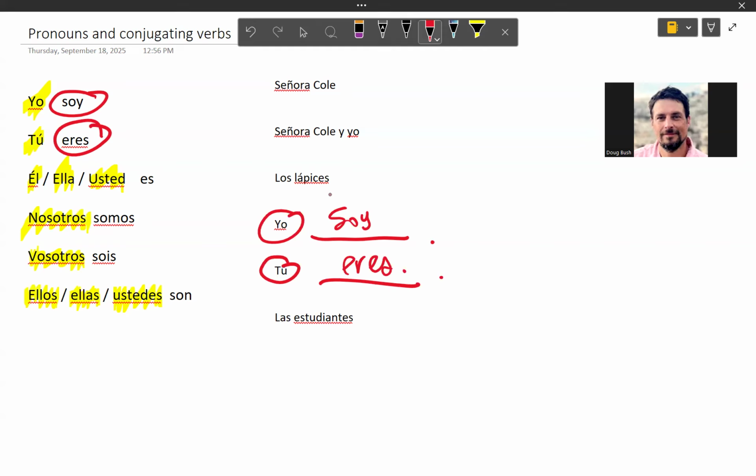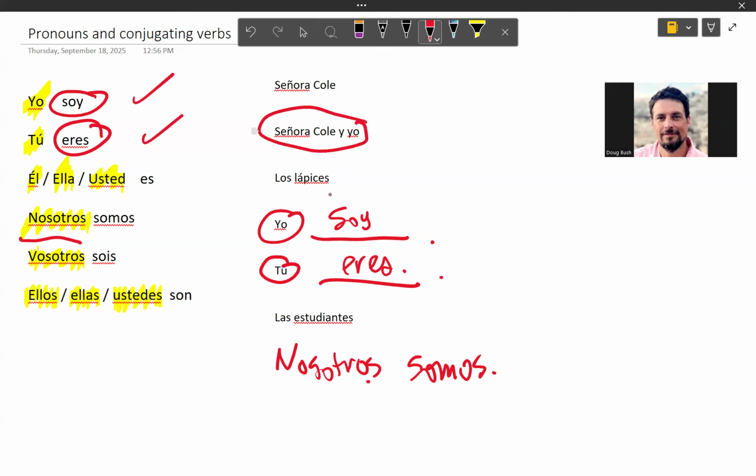Where it gets a little more complicated is when we have other cases. Sometimes you're going to see nosotros. It'll say outright nosotros, so it's nosotros somos, right? It could also be nosotras, which is a group of all women. Nosotros, nosotras, conjugated the same way as somos. No difference. And sometimes you might see Señora Cole y yo, somebody else and me makes we. So this equals nosotros.